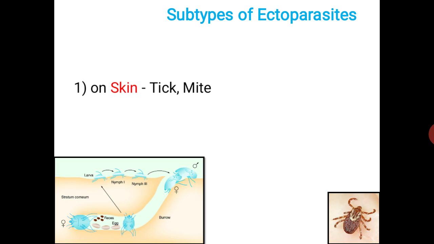The fecal matter and eggs are deposited inside the tunnel, and the development of eggs is followed by developmental stages inside the tunnel. Whenever the developmental stages are completed, the matured mite comes out and gets fertilized. Again, the female lays the eggs and the female dies inside the tunnel.